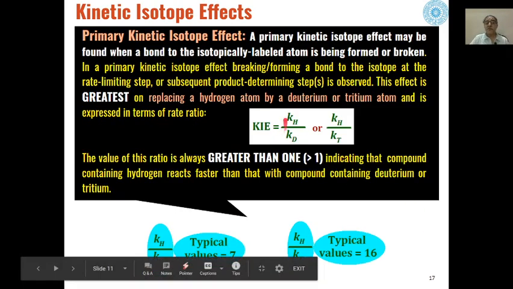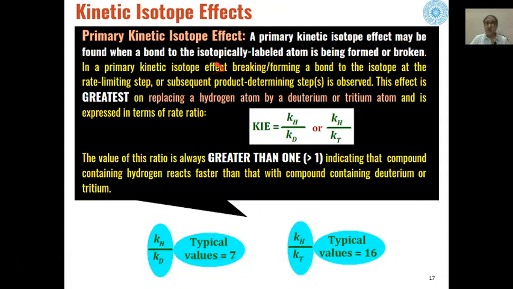Now a few examples of this type of isotopic effect. The primary kinetic isotopic effect will be found when a bond to the isotopically labeled atom is being formed or broken.